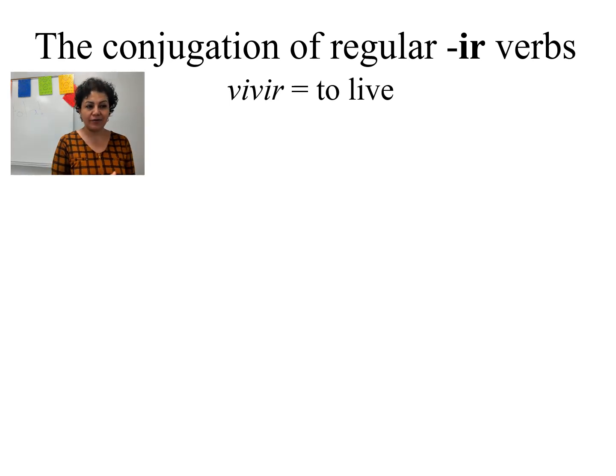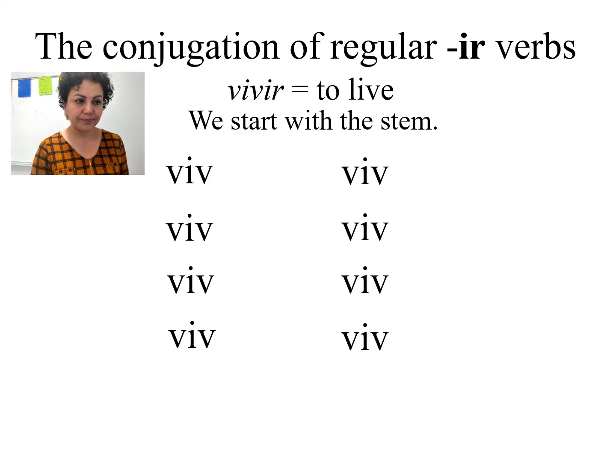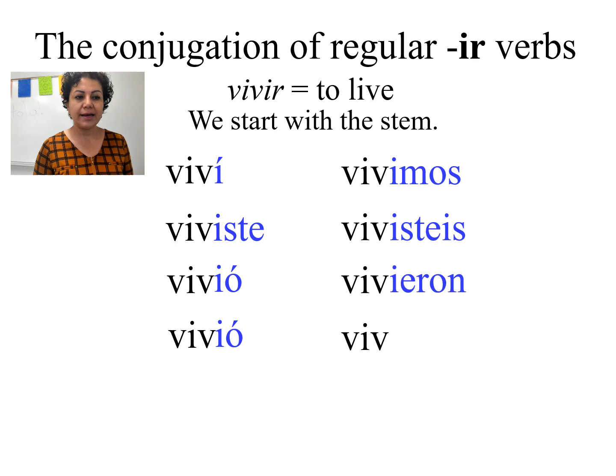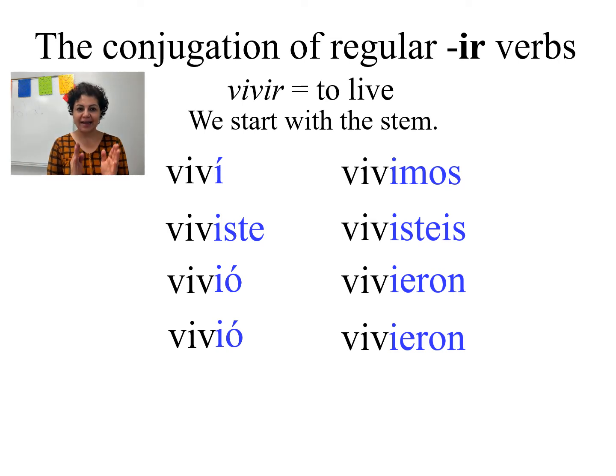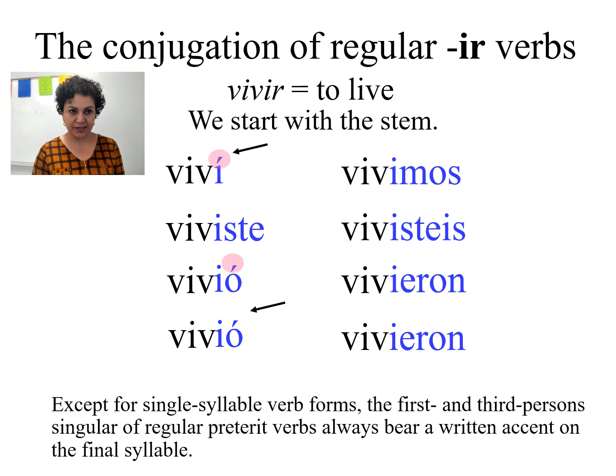Then we have the IR verbs like vivir, to live. Same thing, we keep the stem, and we have y, iste, yo, imos, yeron. Do you notice the ER and IR endings have the same ending? So you remember, if you memorize the ER, you're going to be fine remembering the IR endings in the preterite.